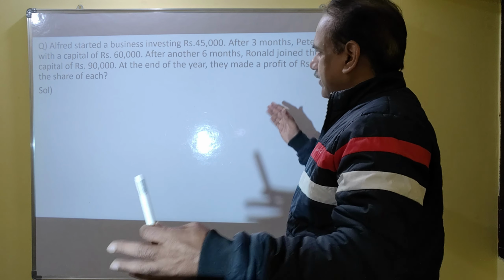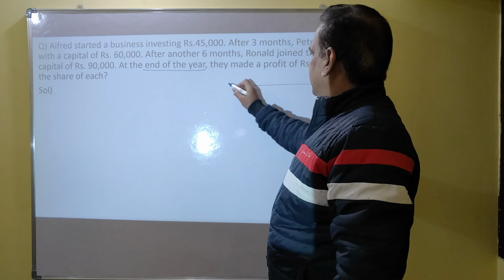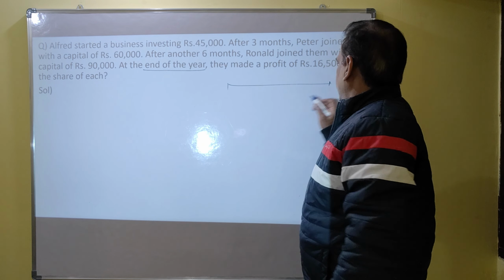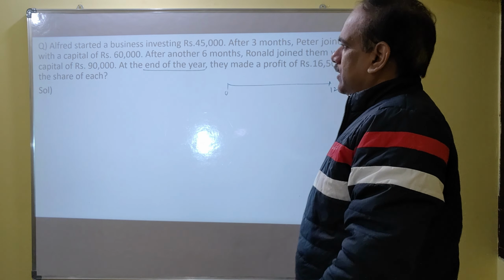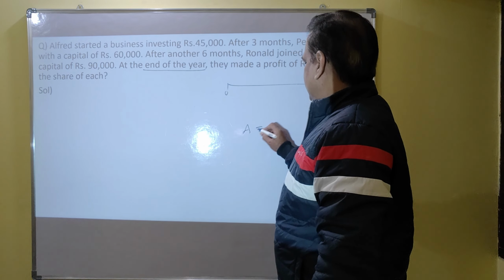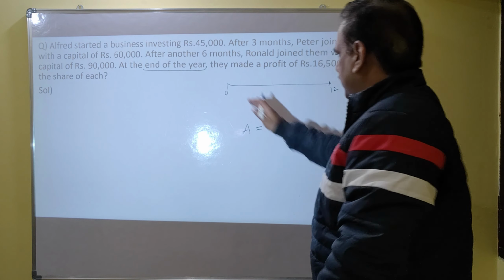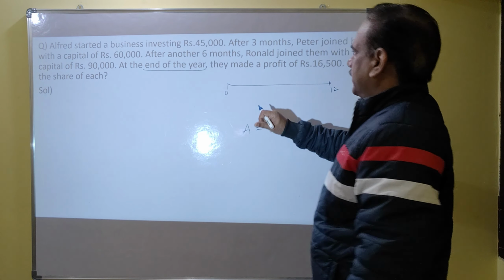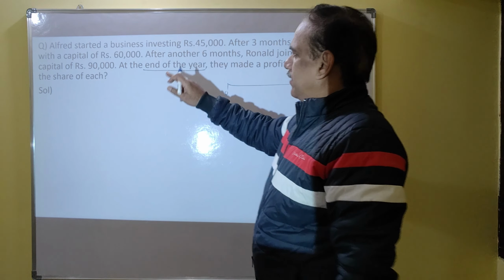So what is the total tenure of the business at the end of the year? So total tenure of the business is 12 months, 0 to 12 months. Alfred started the business investing 45,000. So Alfred's investment is 45,000 for all 12 months.